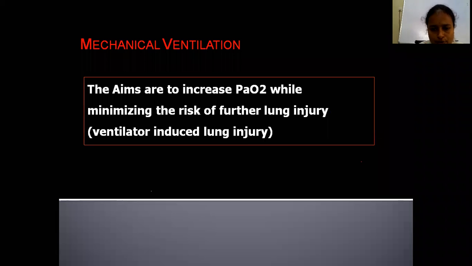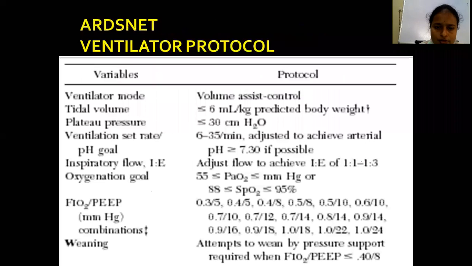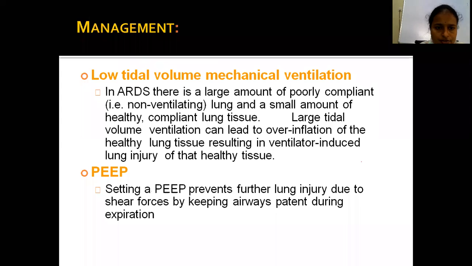What is the aim? Aim to increase PaO2 while minimizing the risk of further lung injury, that is ventilator induced lung injury. Then go for mechanical ventilation. What is the main goal of mechanical ventilation in ARDS patient? Using low tidal volume mechanical ventilation in ARDS patients with high PEEP, low tidal volume.